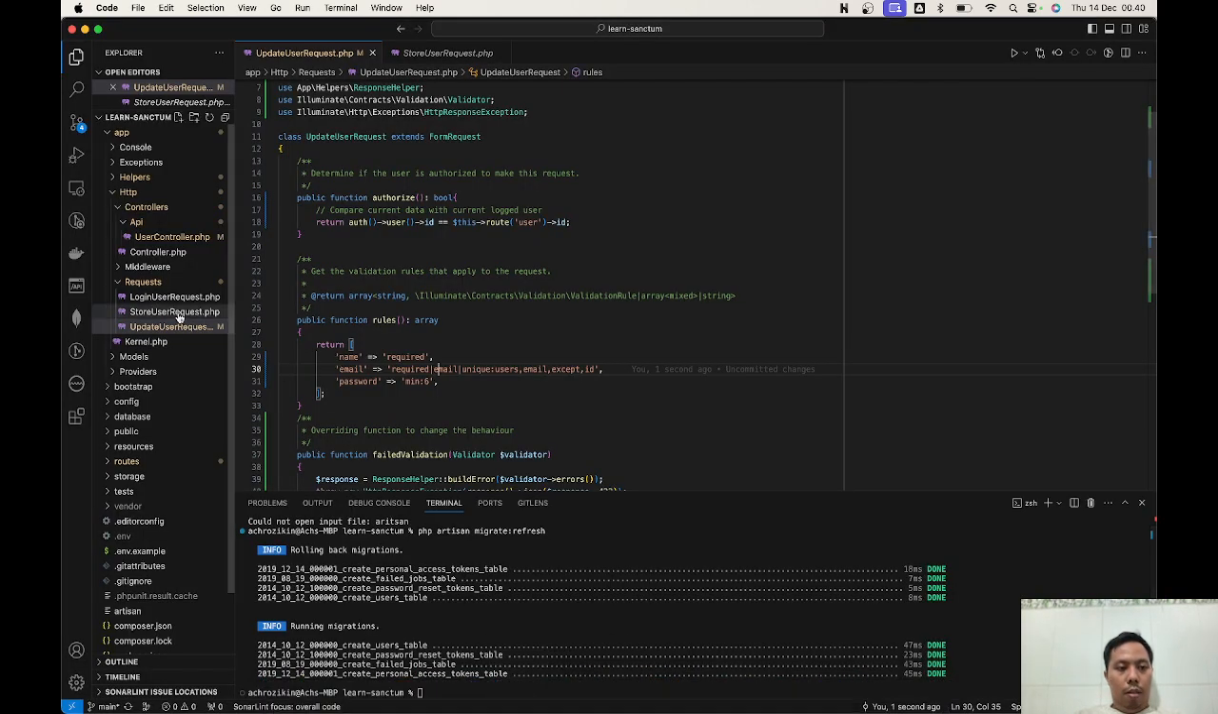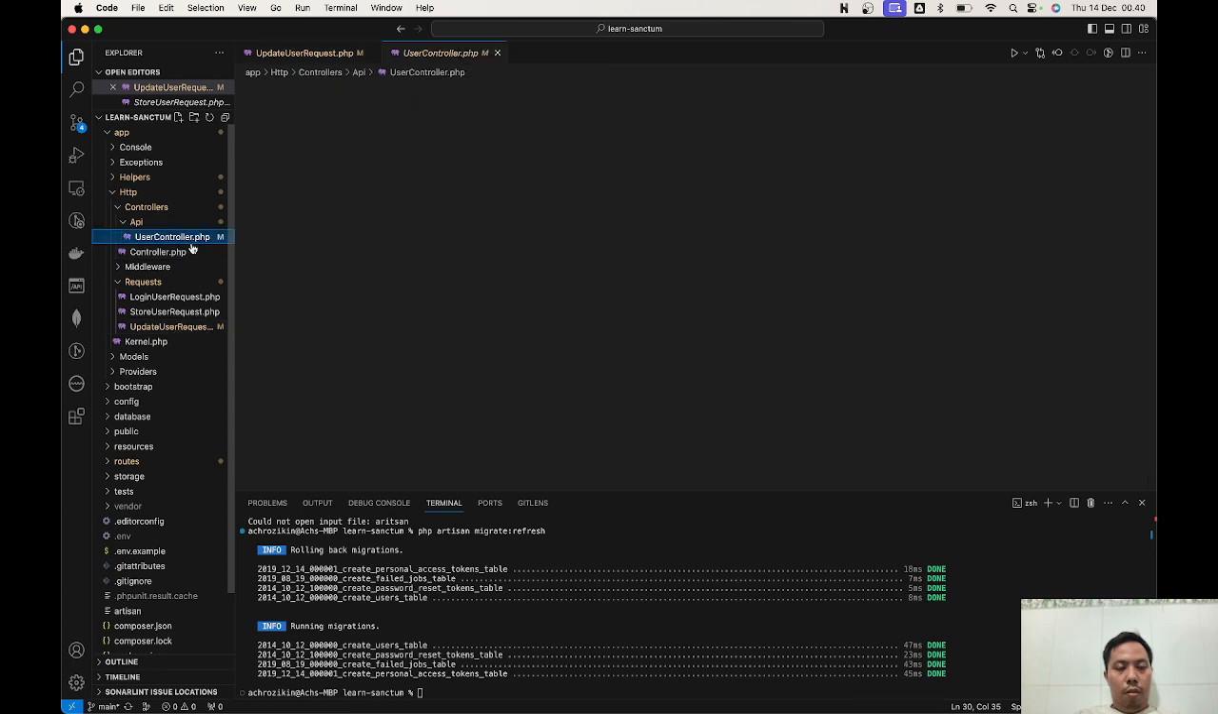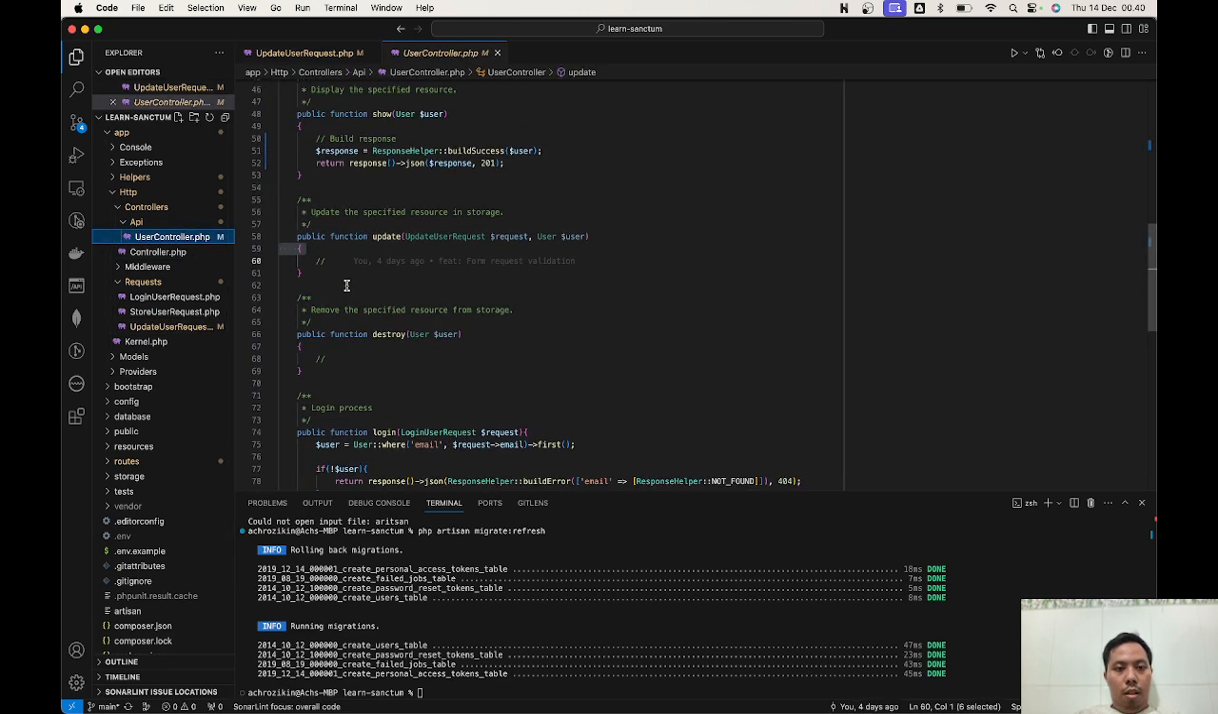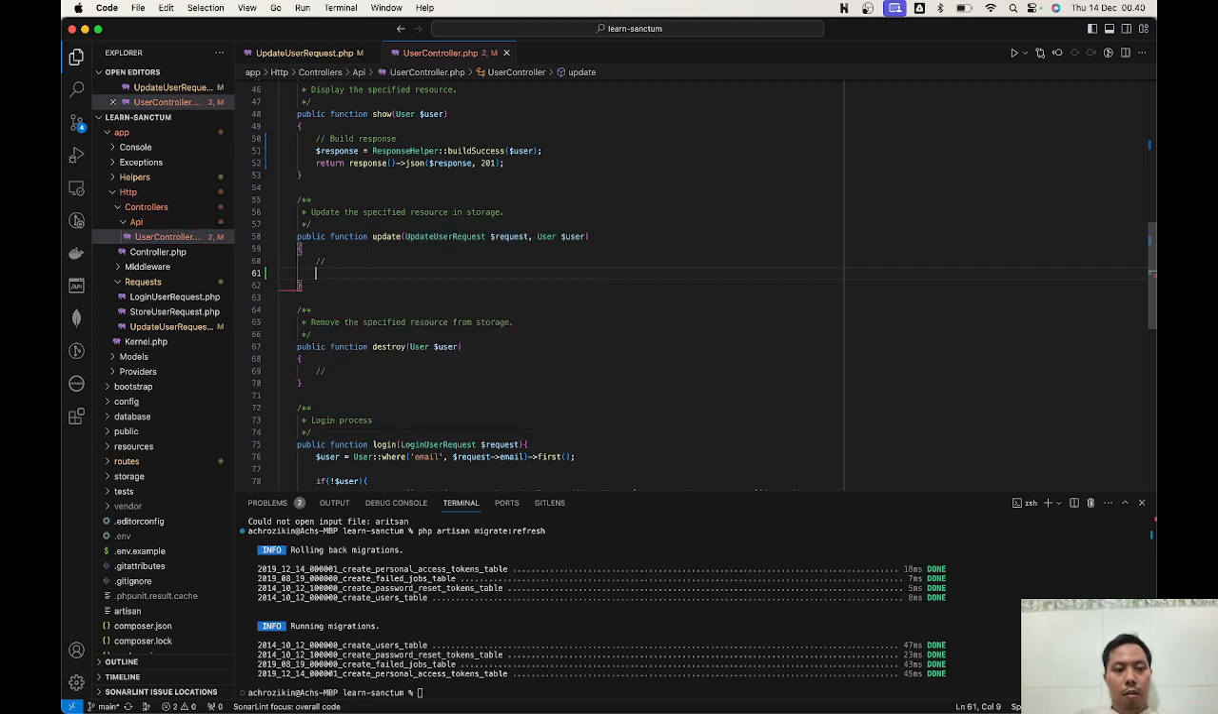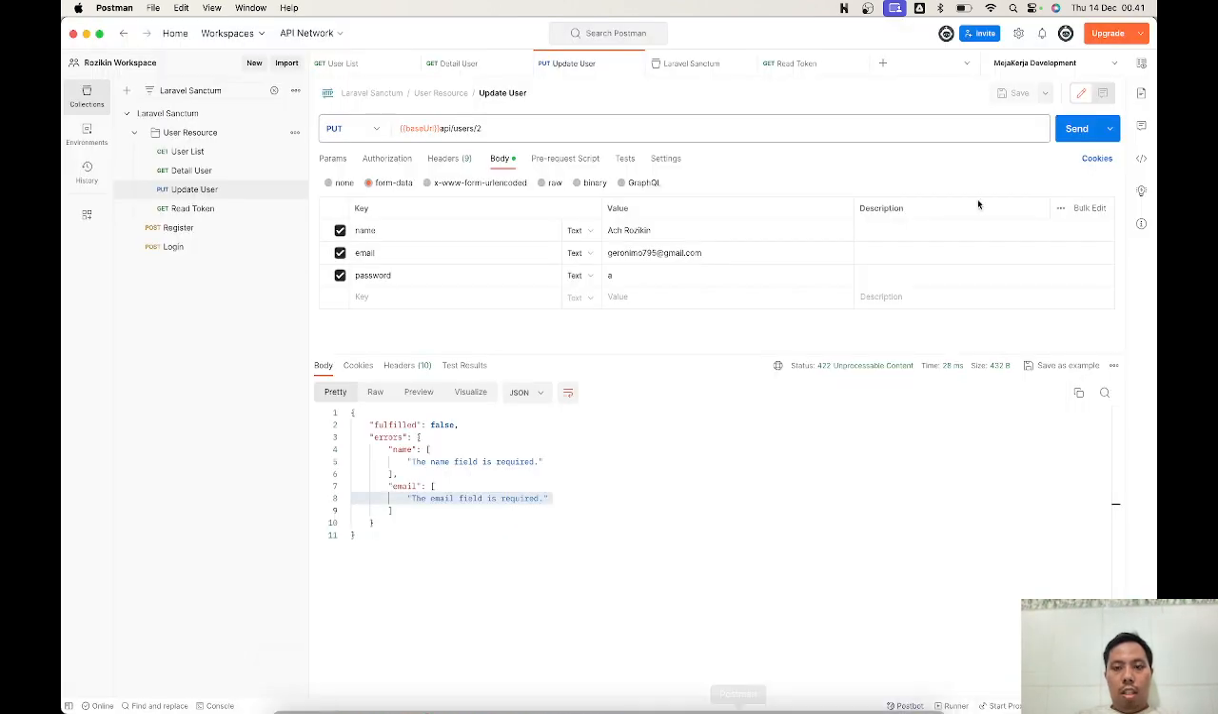First I'm gonna check the user controller, and then maybe I'm gonna echo something, or DD, maybe it's better. If the request is valid, it's gonna execute DD. Try to open it. No, so the request is not valid.